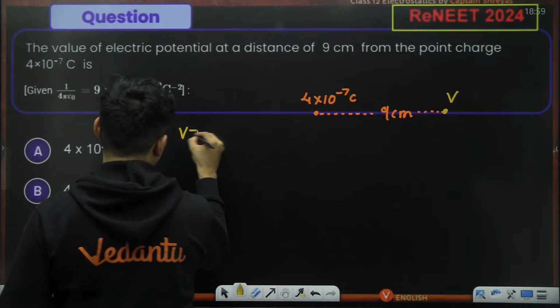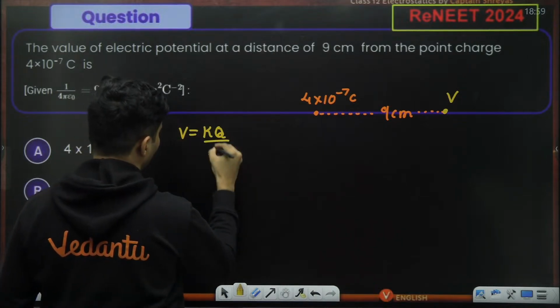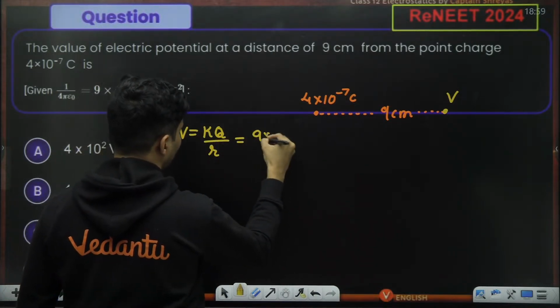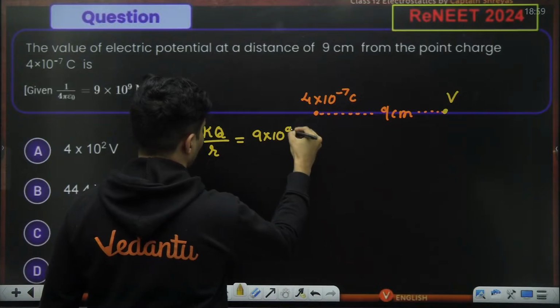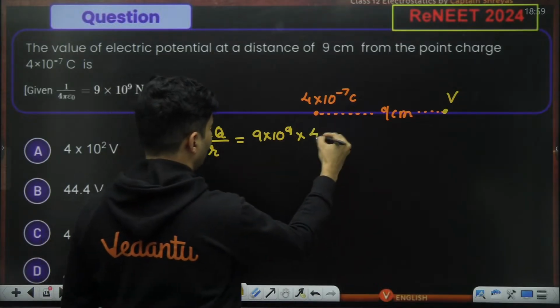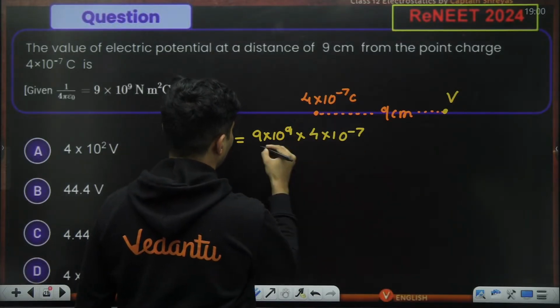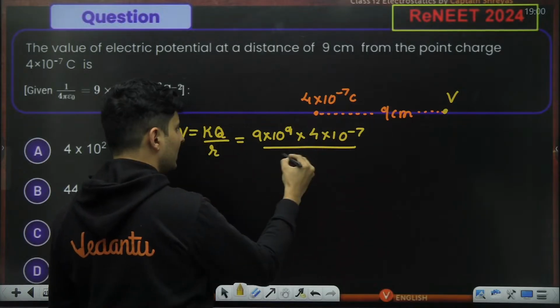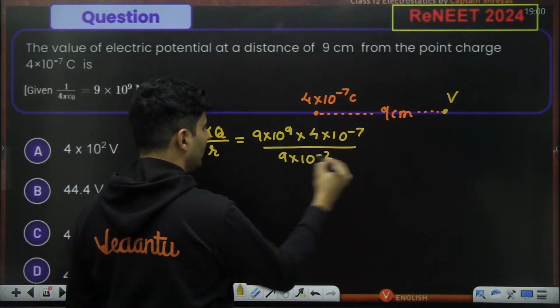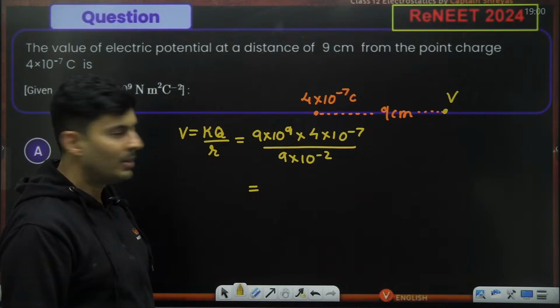So the value of electric potential is KQ divided by R. K is 9 into 10 to the power 9. Q is 4 into 10 to the power minus 7. And 9 centimeter is 9 into 10 to the power negative 2. Is that right? Everybody with me?